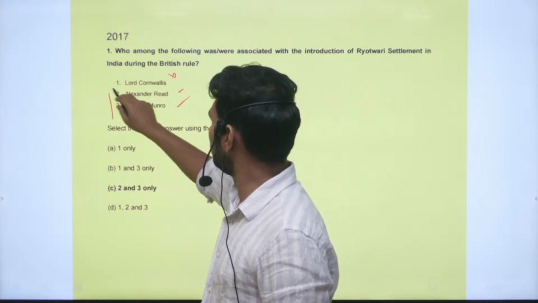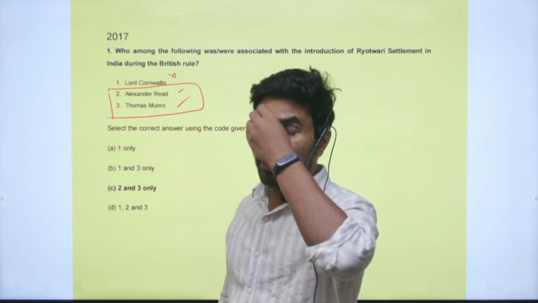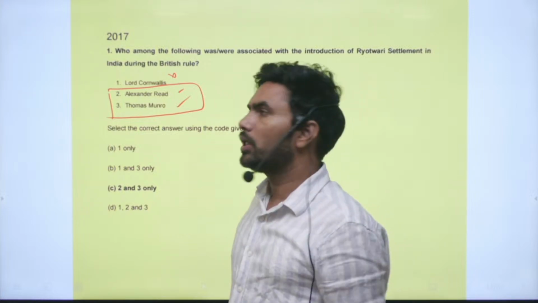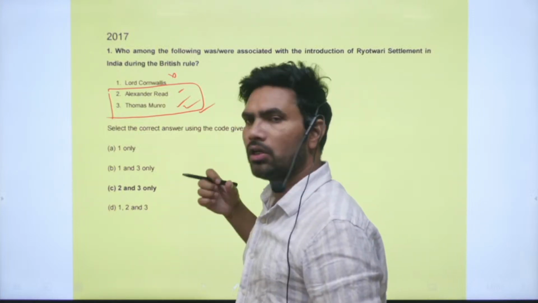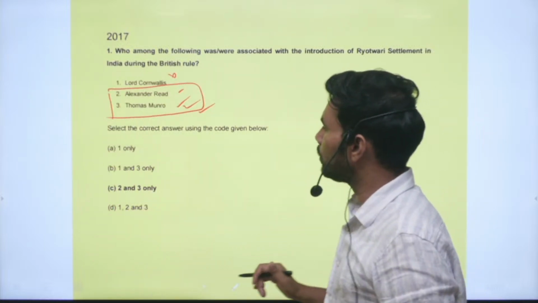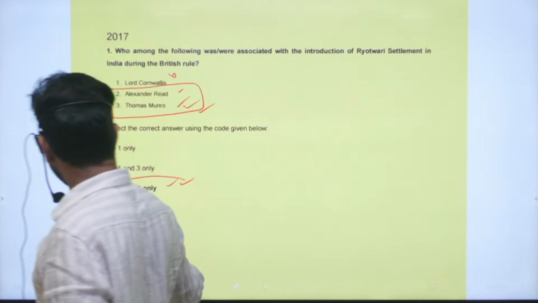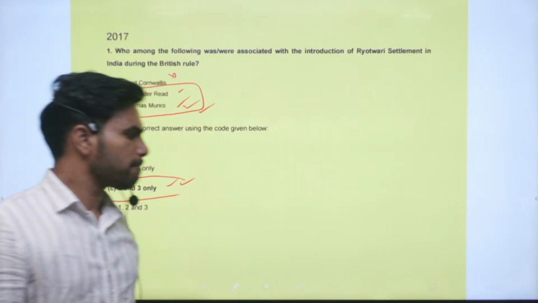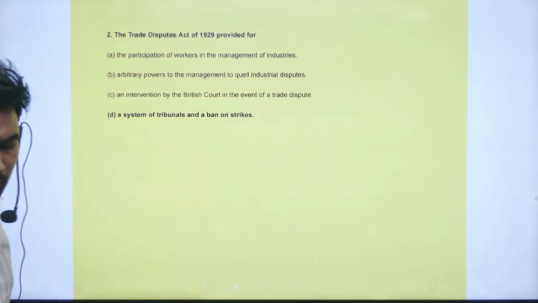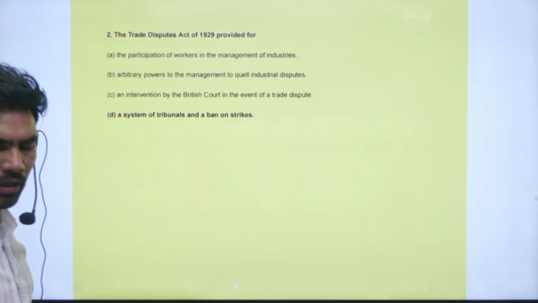The two East India Company employees, Thomas Munro and Alexander Reed, were the brains who prepared the Ryotwari method. Correct option is option C. Statements 2 and 3 are correct.